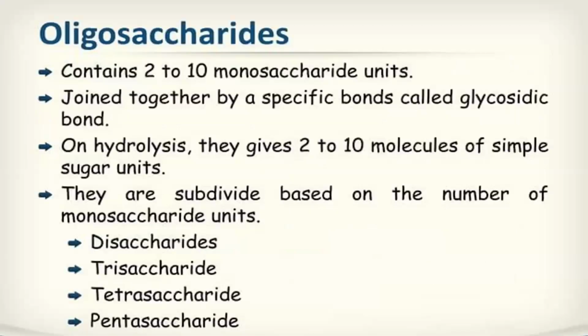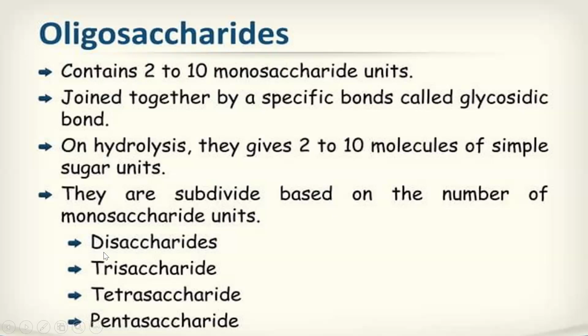Next, coming to oligosaccharides. As I said, they have 2 to 10 monosaccharide units joined together by glycosidic bonds. They are joined by a specific bond called the glycosidic bond. On hydrolysis, they give rise to 2 to 10 molecules of simple sugar units. When we break down oligosaccharides, we get 2 to 10 single sugar units. They are subdivided based on the number of monosaccharide units they have.